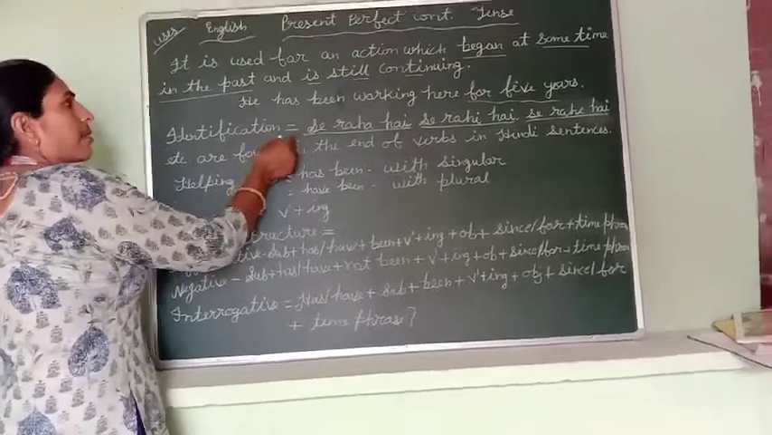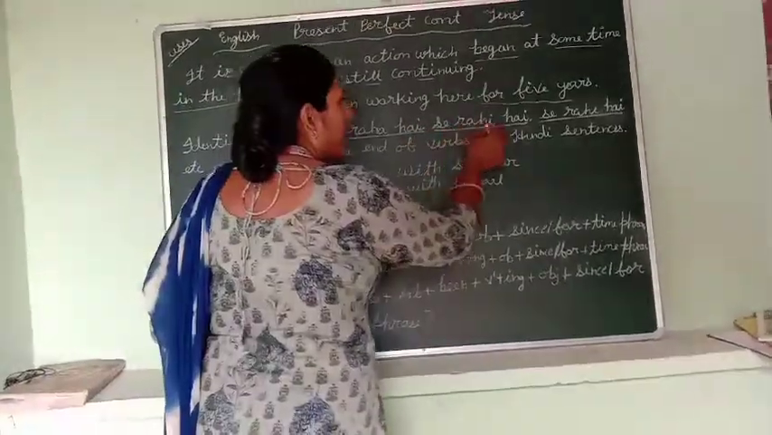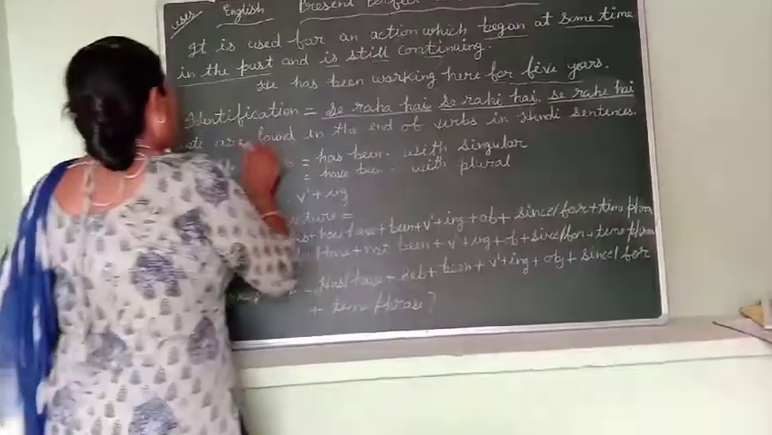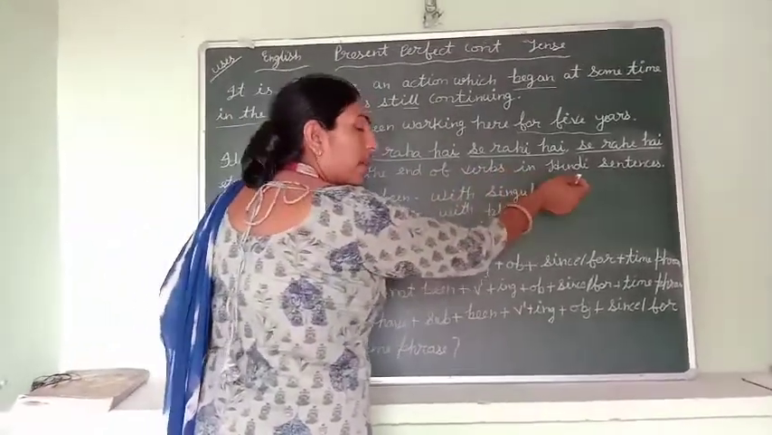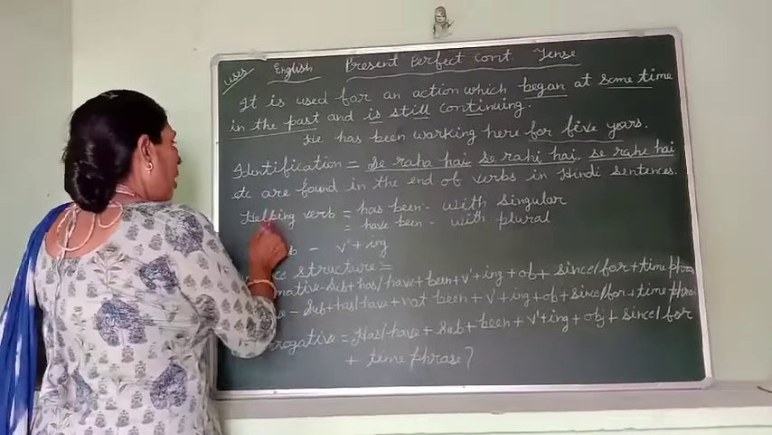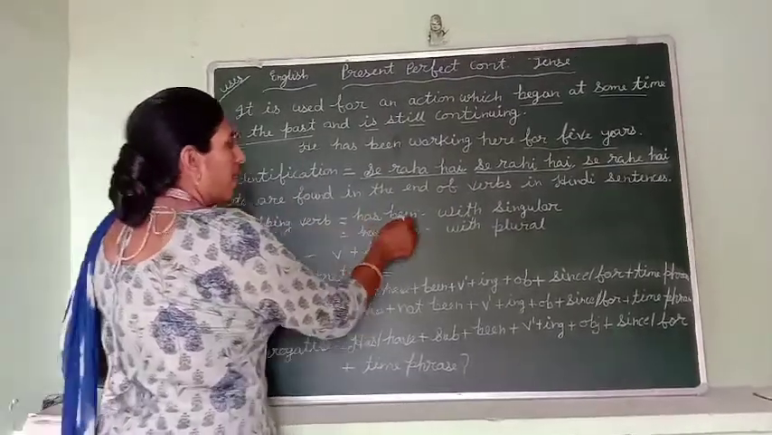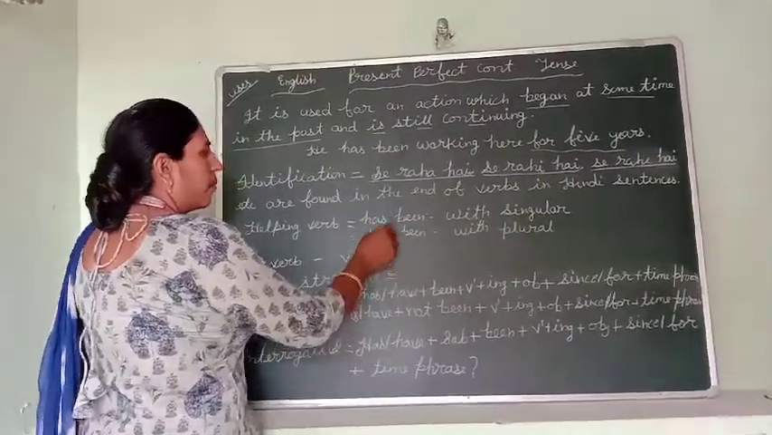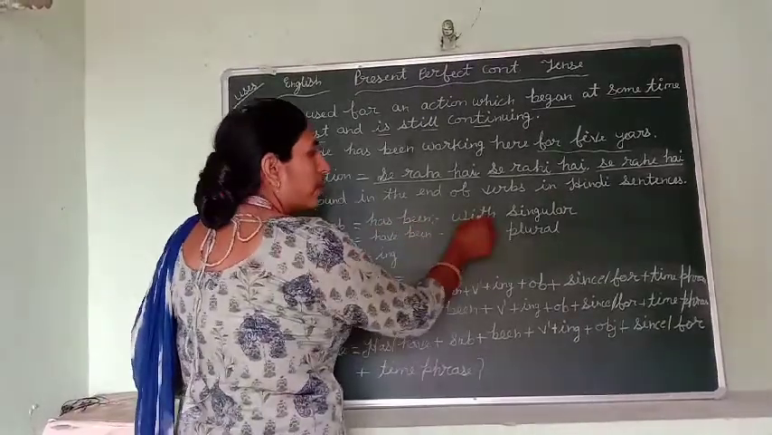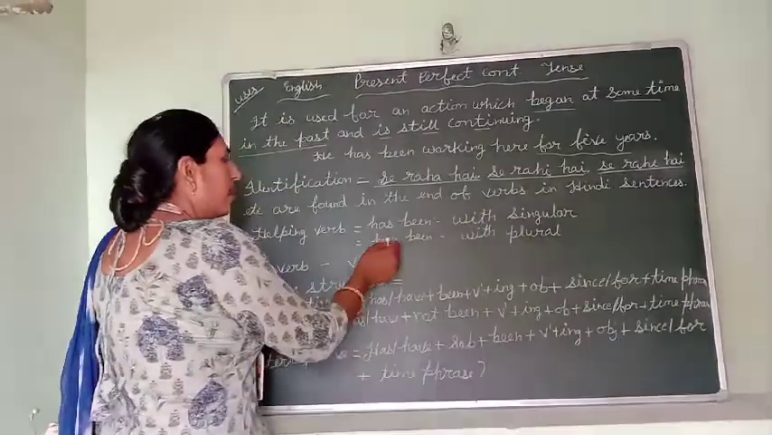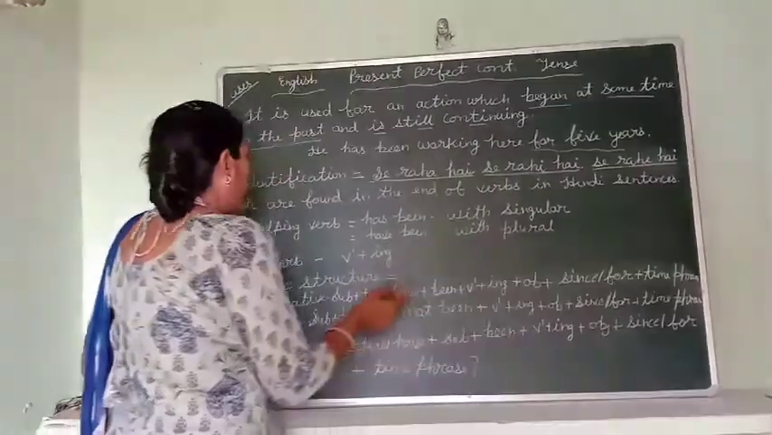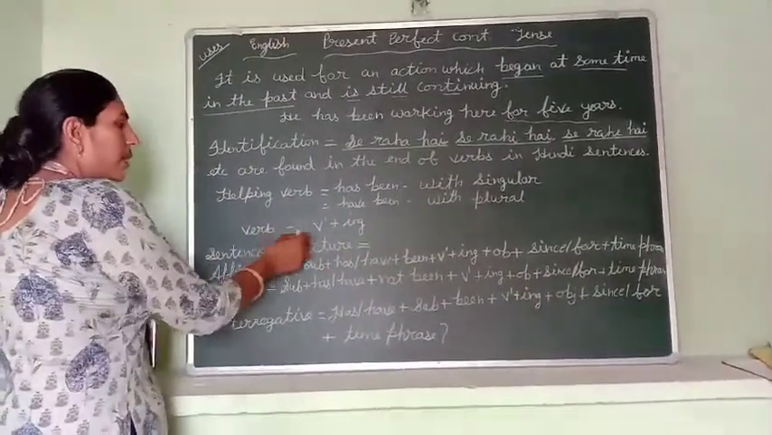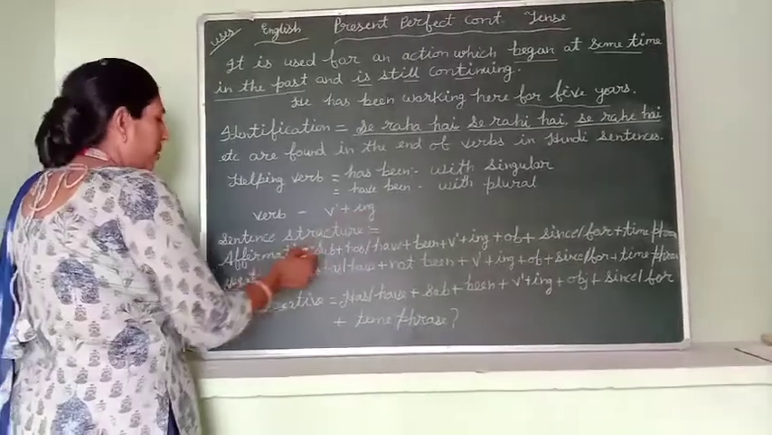Identification of this tense: "से रहा है, से रही है, से रहे हैं" etc. are found at the end of verbs in Hindi sentences. Helping verbs: we use has been with a singular subject and have been with a plural subject. The main verb is verb first form plus ing.